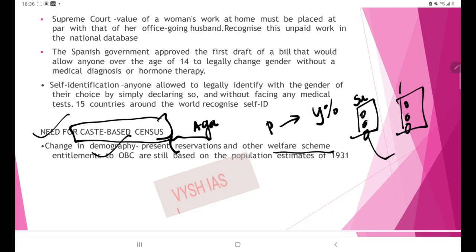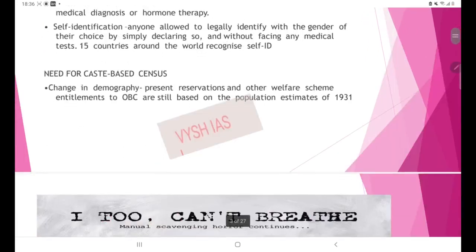This we have also discussed in an earlier episode: what is the importance of proper targeting? So there you can add this point, the need for a caste census. It deals with precise and optimum targeting. Here one fact is that the entitlement to OBC is still based on the population estimate of 1931. Now we are standing at 2021 and looking at the estimates of 1931 to make entitlements to OBC. That is not a good exercise. We need updation. That is one need of a caste census.